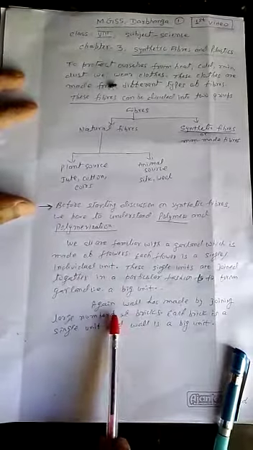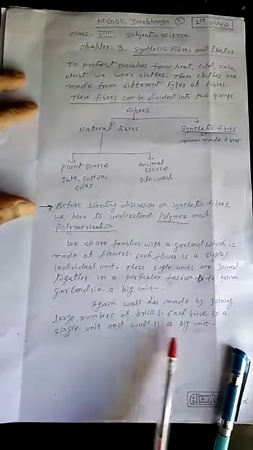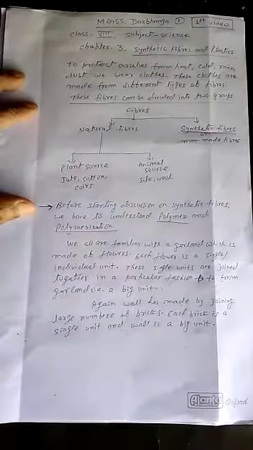Again, second example is here. Wall has made by joining large number of bricks. Each brick is a single unit and wall is a big unit.